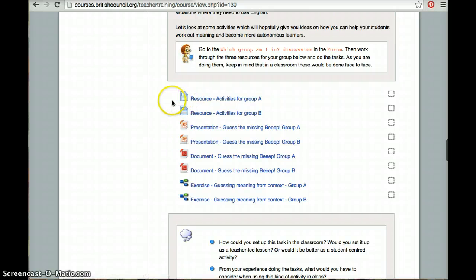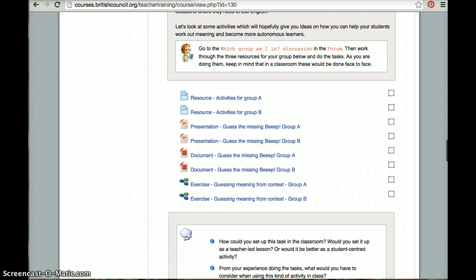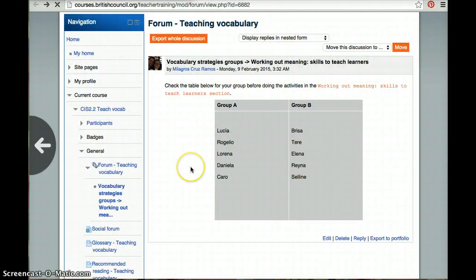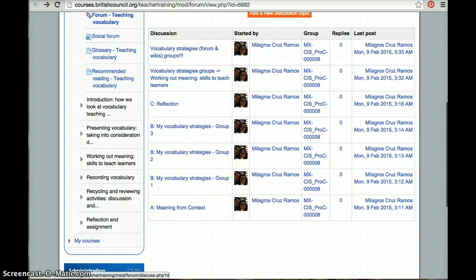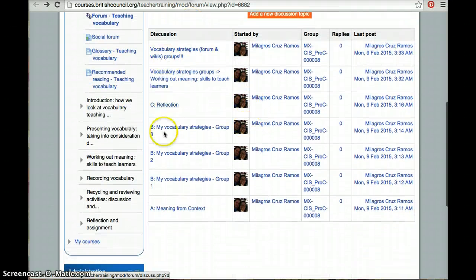So here, if I am in group A, I am only going to check the resources for group A. You cannot access group B, alright? So if you're in group B, it's gonna be the opposite. You're gonna go to resource group B, presentation group B, document group B, exercise group B. It's really important that you don't get confused here. Remember, the teams are also here. You have like the first couple of days to get familiarized with these forums, okay?